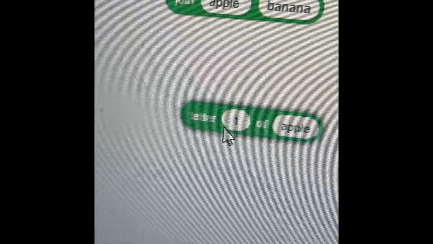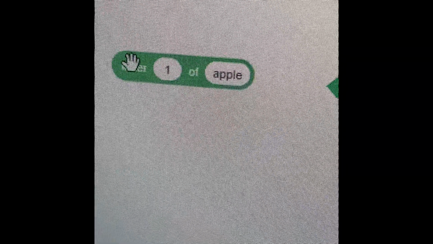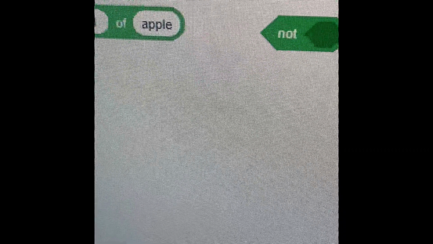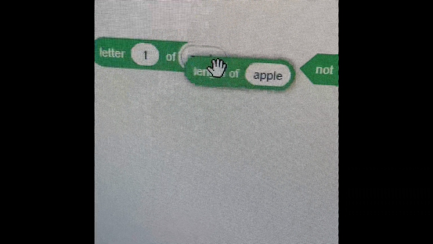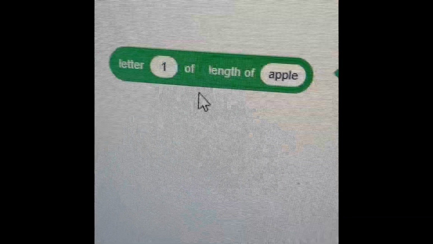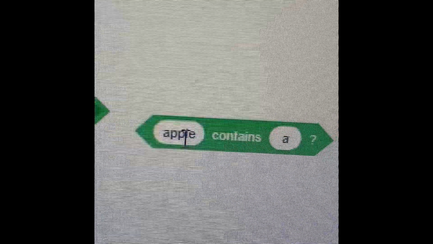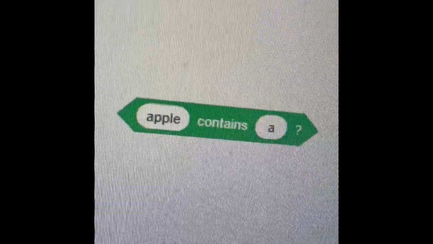Letter one means that you can pick any letter of the word that you have here, and it will say it, like that. And then length is how many words, or how many letters are in it. I don't think this will work. Oh, it does. So, if apple contains A means that if the word apple contains the letter A, then do this.